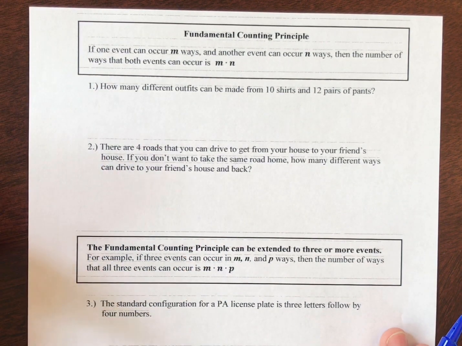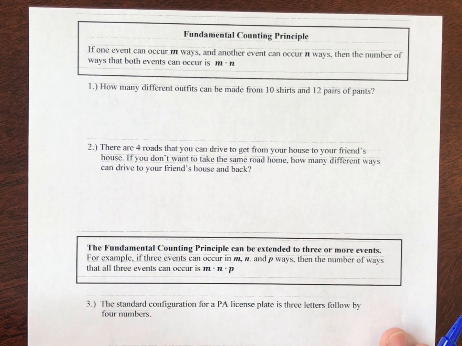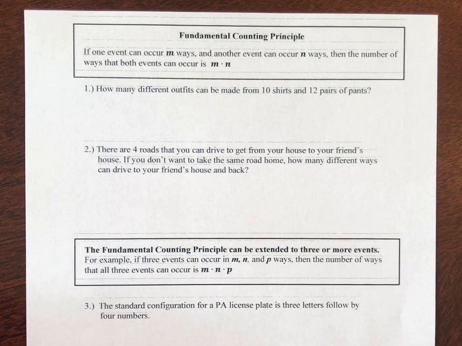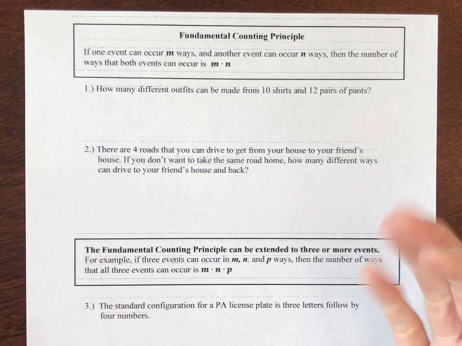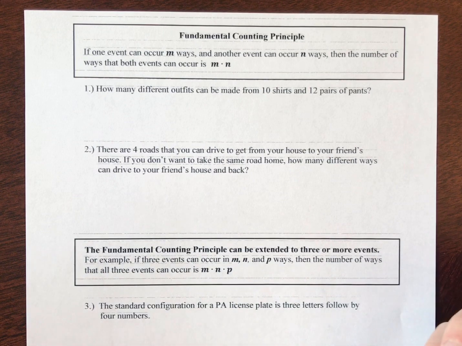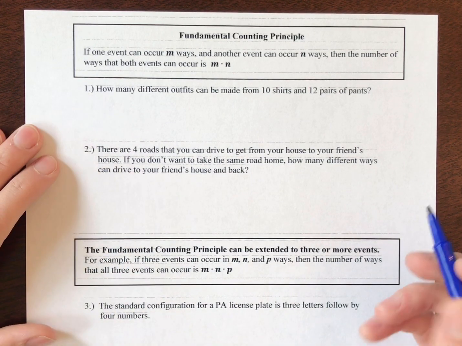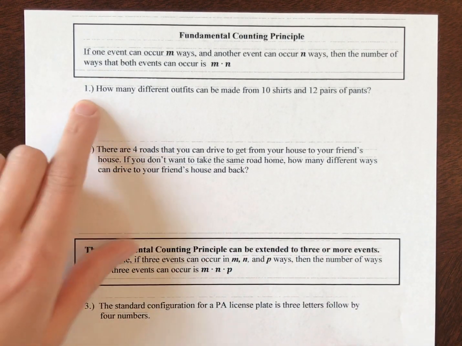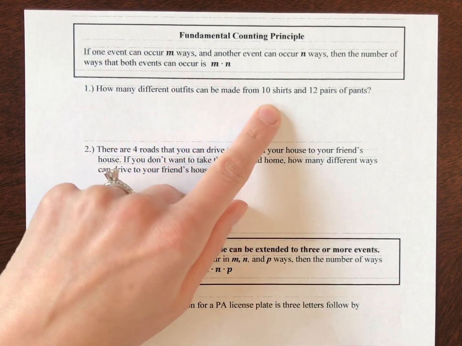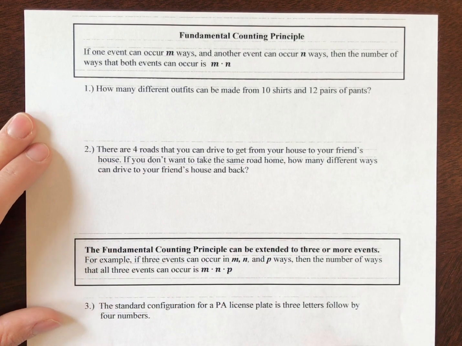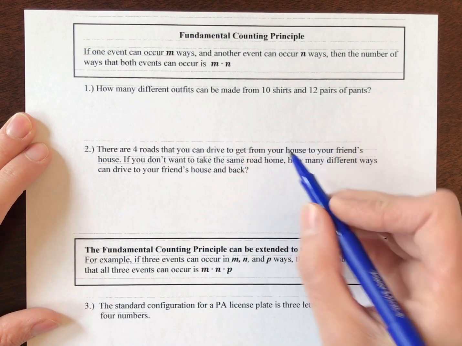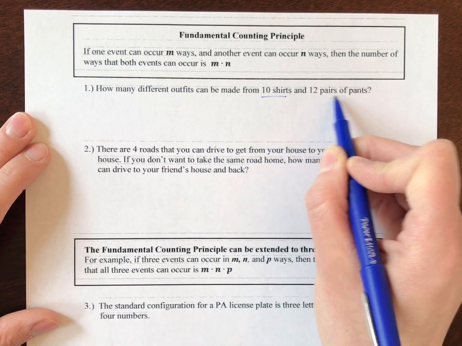So my advice to you for these problems that we're going to do today is I would write out the spots and the spaces the same way we did with that arrangement of different items like we did in the last video. So number one, how many different outfits can be made from 10 shirts and 12 pairs of pants? Well, we're talking about two events here. We have shirts and pants.